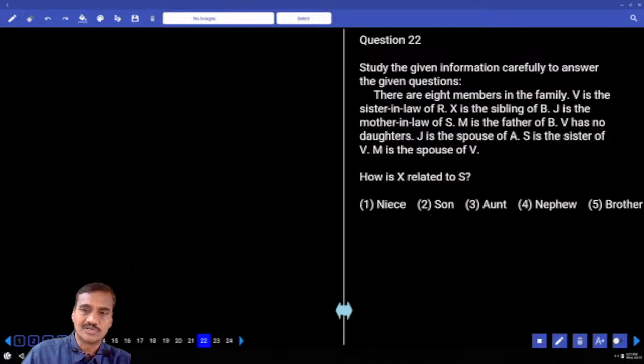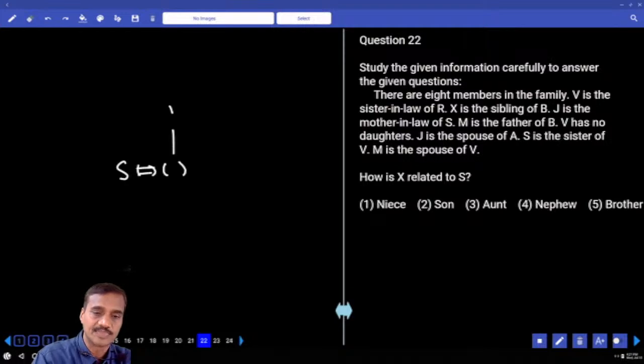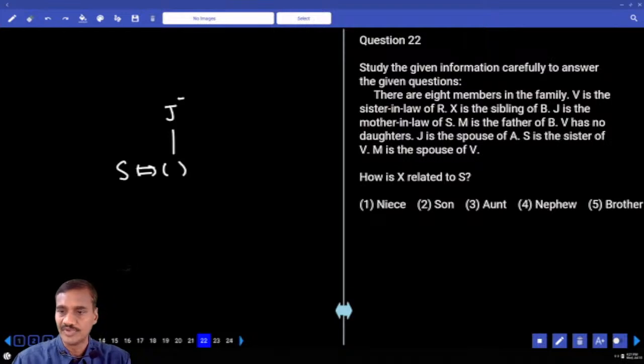V is the sister-in-law of R. X is the sibling of B. X and B are siblings to each other. J is the mother-in-law of S. This is crucial information: S's spouse's mother is J. And M is the father of B.